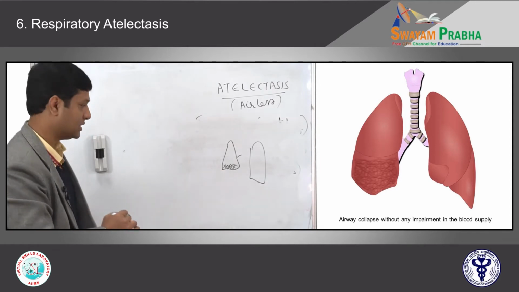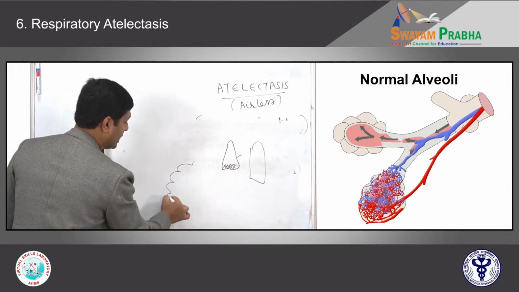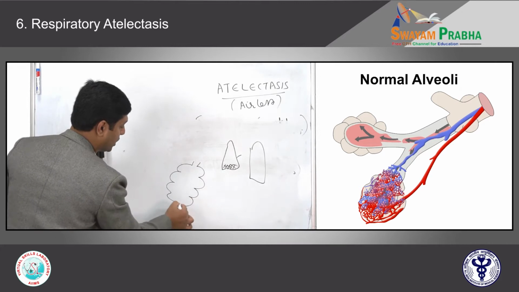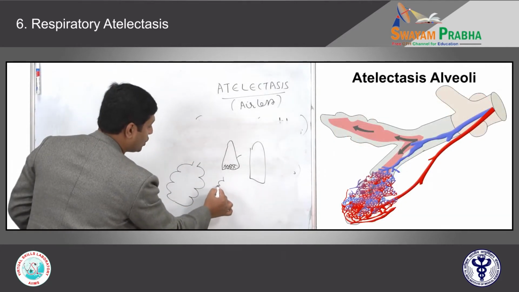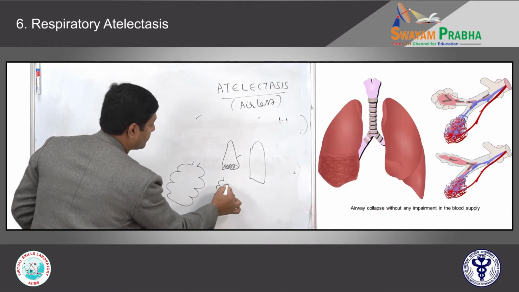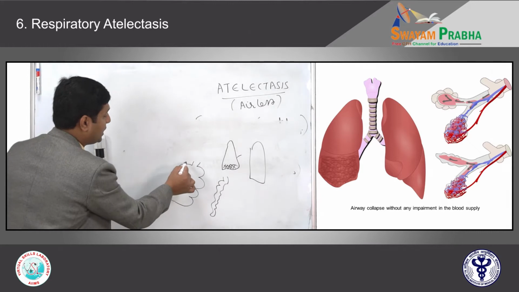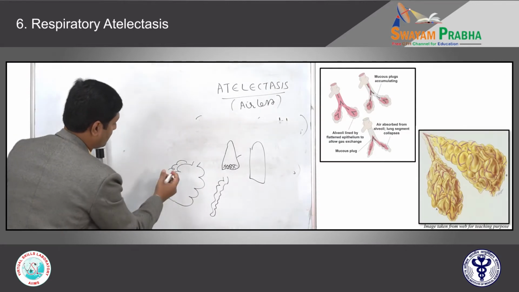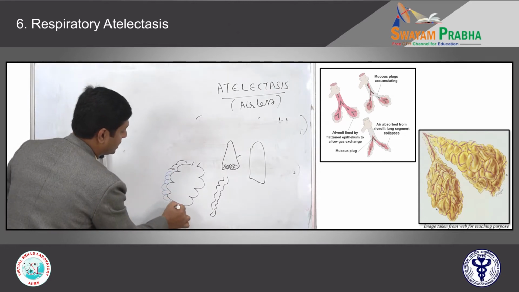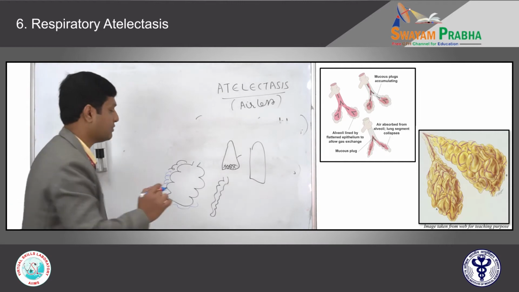All of you should remember that whenever there is atelectasis, if this is a normal alveolus, when you take out the air, what happens? The alveolar wall will collapse. No air in the alveoli. But the capillary plexus at the periphery will be essentially unremarkable. They are unaffected.